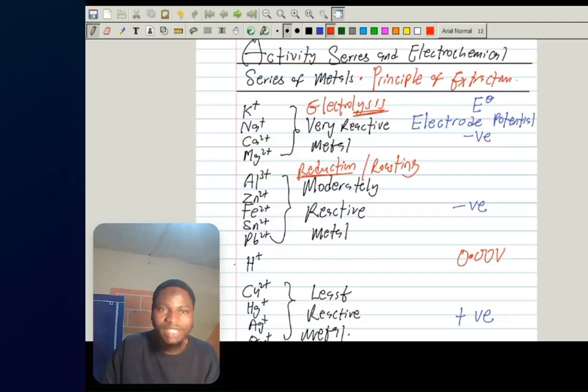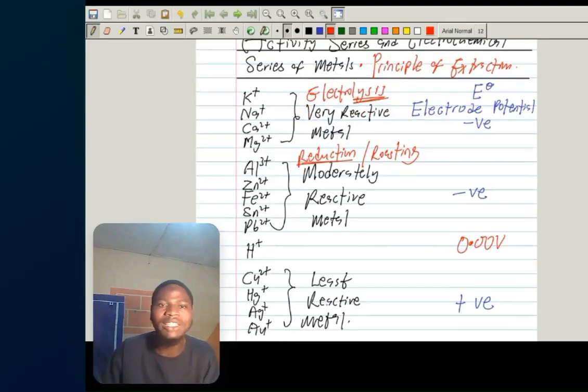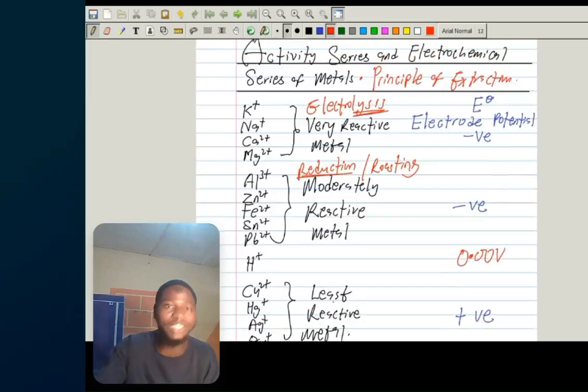Now, remember that hydrogen itself is not a metal, but it is just placed within metals because it has some characteristics with them. So we are skipping hydrogen. Now the next ones are the least reactive metals. Because they are least reactive, they can be found free in nature. So all these are free elements. They can be found free in uncombined states.